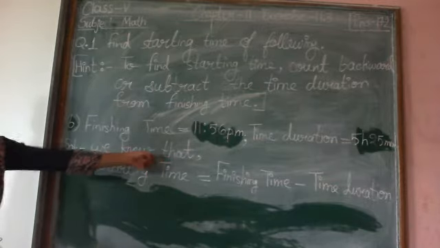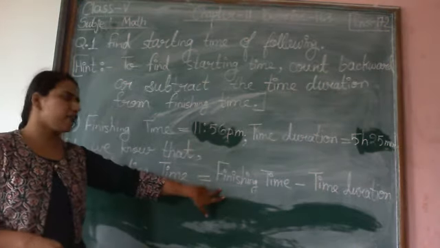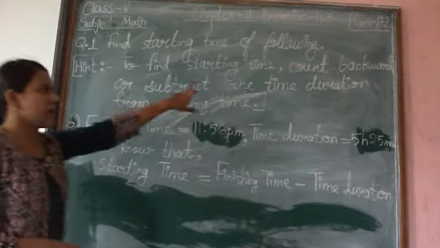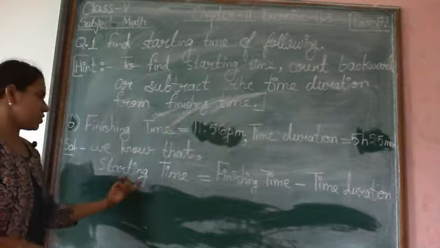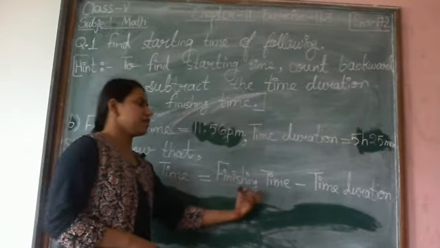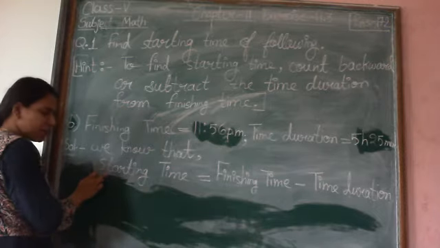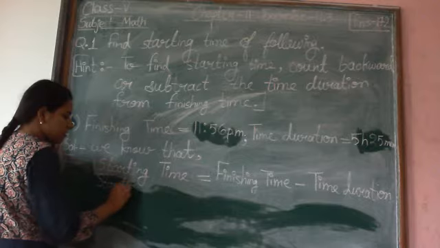So we know that to find starting time we have a formula: finishing time minus time duration. Or what we do, subtract the time duration from finishing time. So starting time is equal to finishing time minus time duration, right? Now we don't have any value for starting time, so we will write starting time as it is.